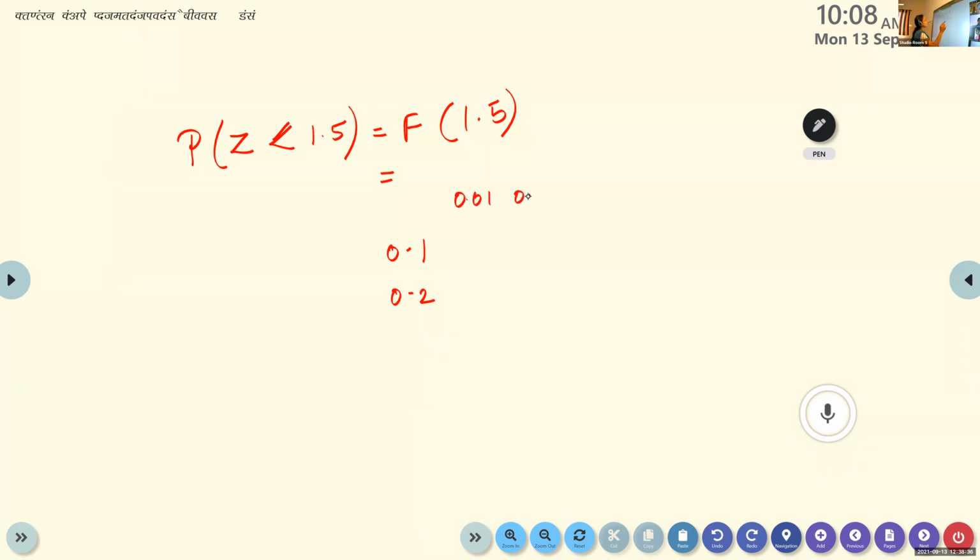So for F of 1.5, here you take 1.0, and here you take 0.05. 1.0 and 0.05. What is the value? Aparna, what is 1.5? Yes, ma'am. Now, can you give the value of F of 1.5?